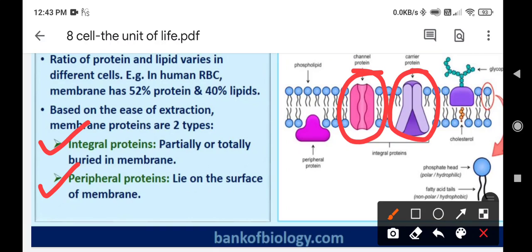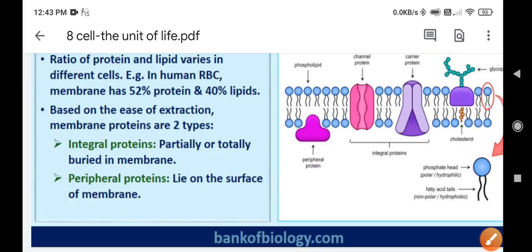But those which are present on the outer side, like icebergs, are known as peripheral proteins. So the important difference you have to remember is integral proteins cannot be extracted out of the phospholipid bilayer, but peripheral proteins can be extracted out, okay.